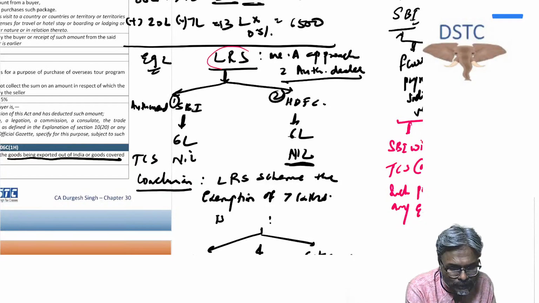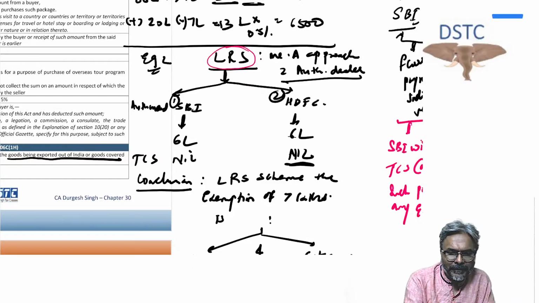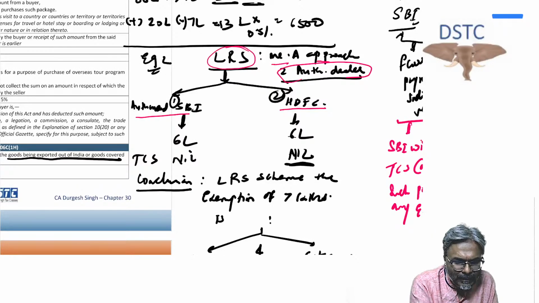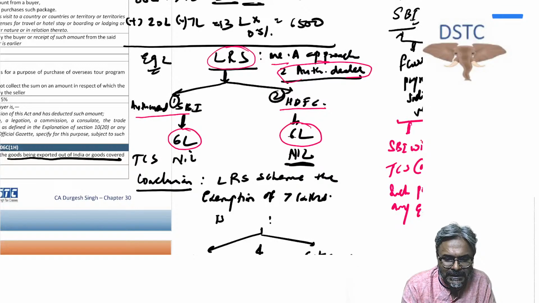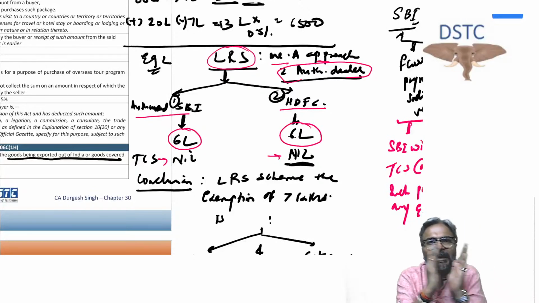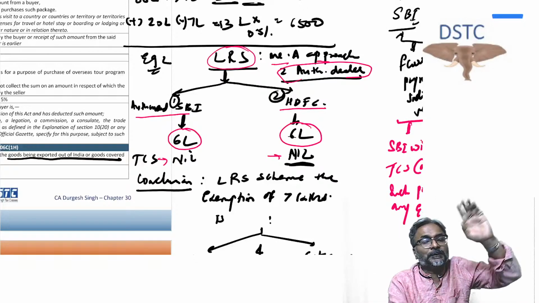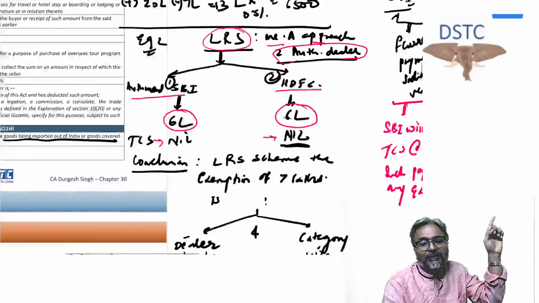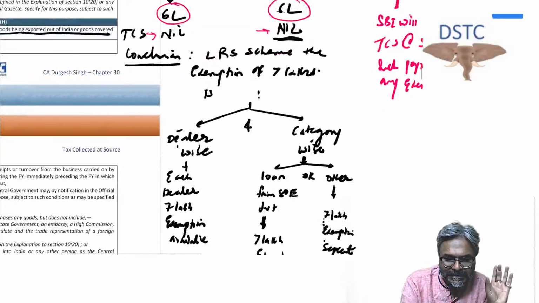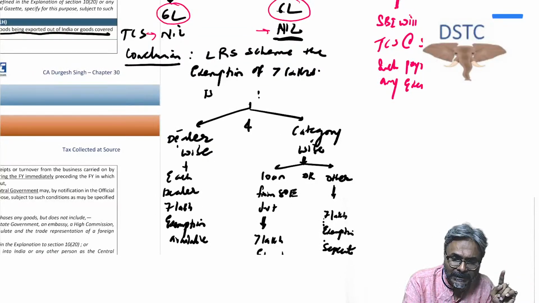Now just take this example, students, of LRS. One more example of LRS. Mr. A has approached two authorized dealers, SBI and HDFC. From one he has taken 6 lakhs of LRS remittance, and from another 6 lakhs of LRS remittance. So TCS will not be applicable at all. Although the combined amount of LRS is 12 lakhs, from each authorized dealer you have not gone more than 7 lakhs. Is that point clear to all of you? And that exactly is the point, students.